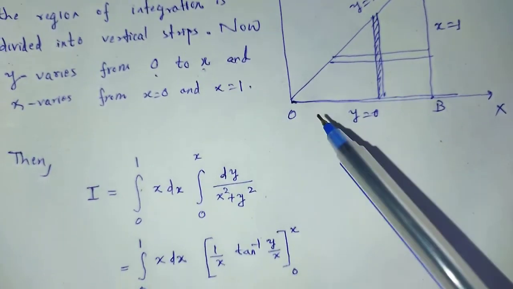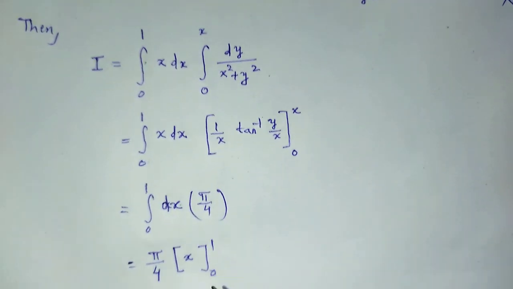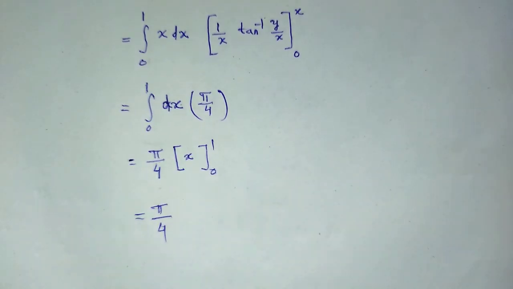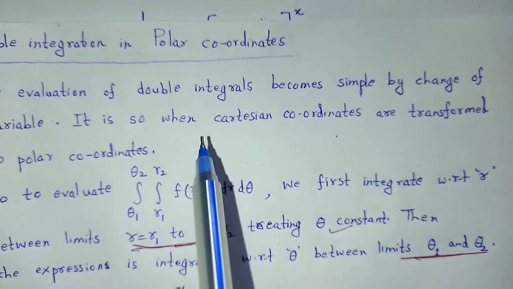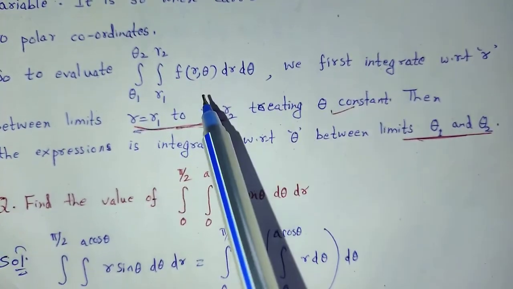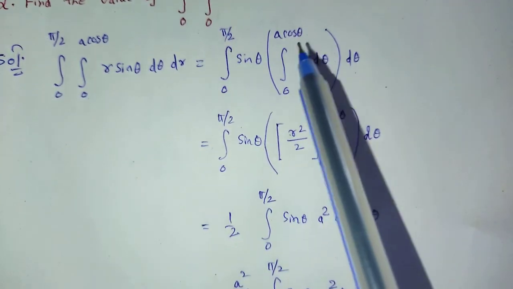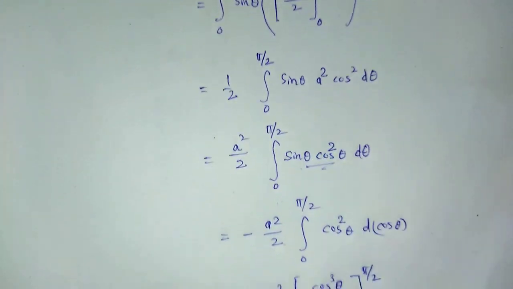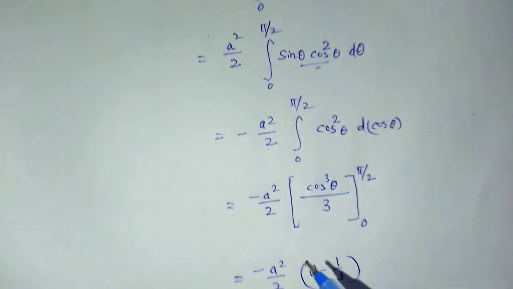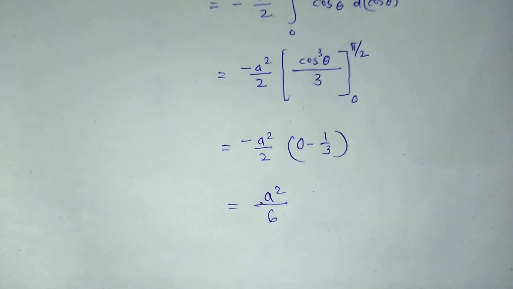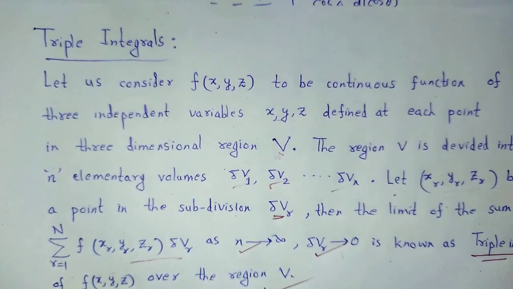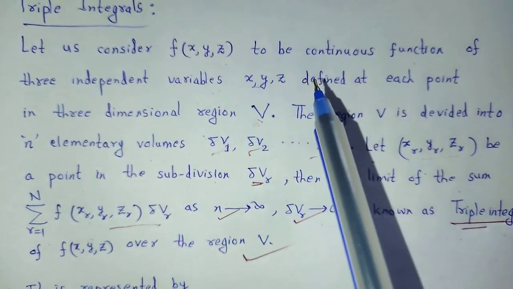Then double integration in polar coordinates, in r and theta, and a question related to it, and finally another variant of multiple integral, that is triple integrals.